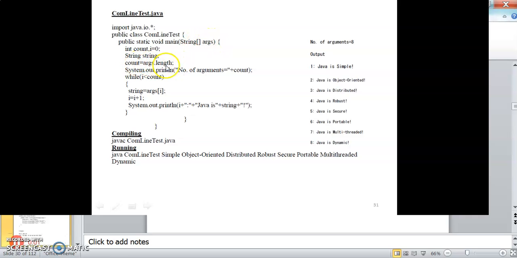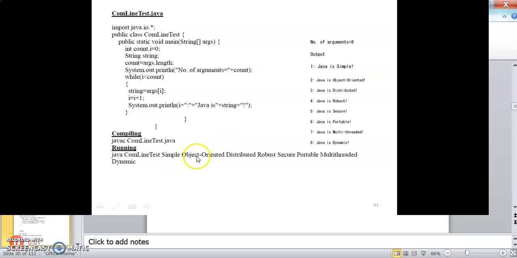So count contains the count of all the arguments, and then while i is less than count, it will continue. Currently i is 0. Until i becomes 8, it will continue this while loop, and each and every argument is retrieved and stored in the string, and i is incremented each time to retrieve the next argument, printing the value of i as well as the argument at the ith position.